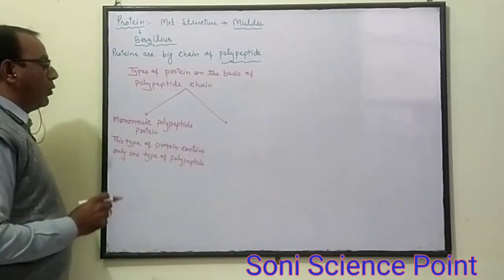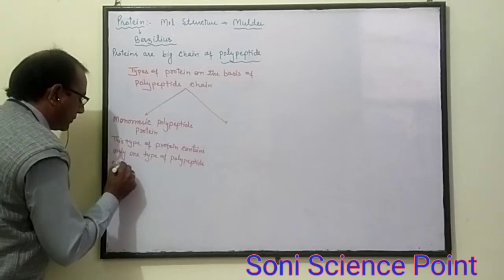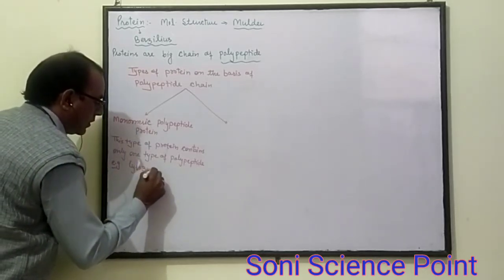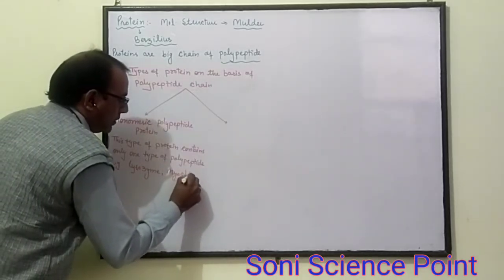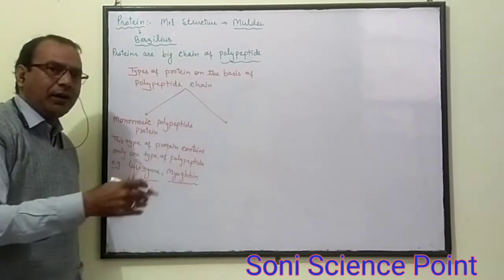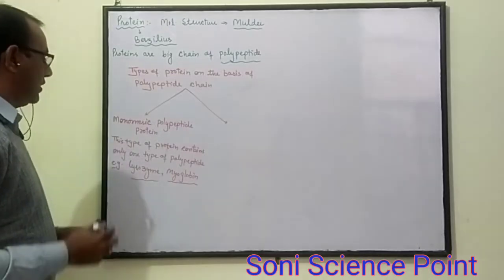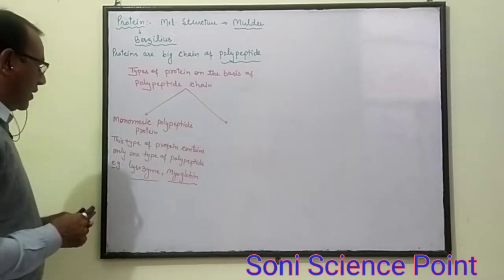For example, lysozyme and myoglobin. These proteins contain only one type of polypeptide chain, so they are called monomeric polypeptide proteins.